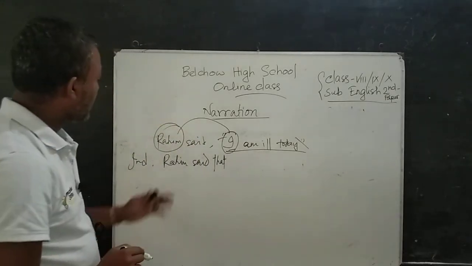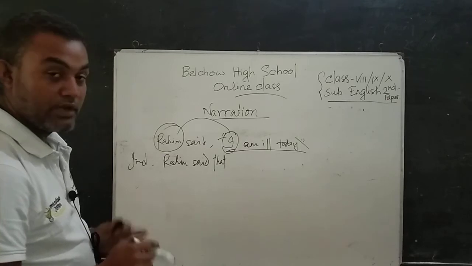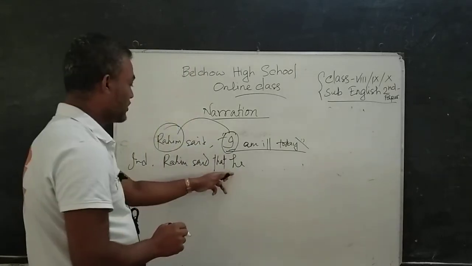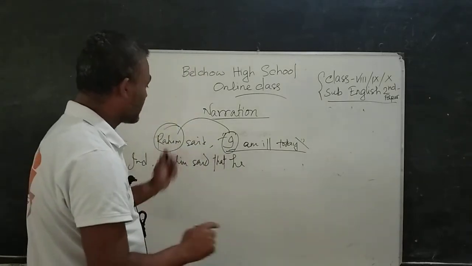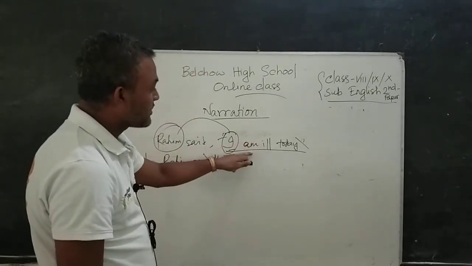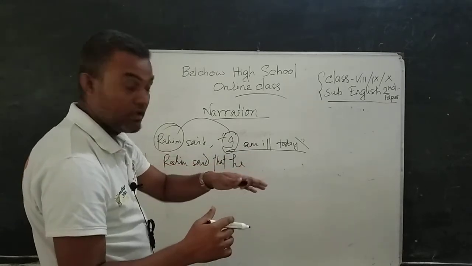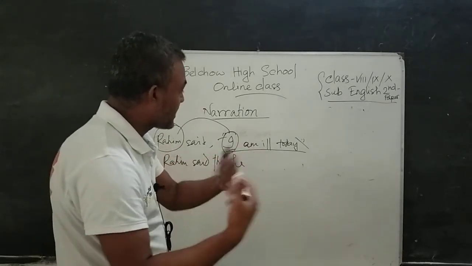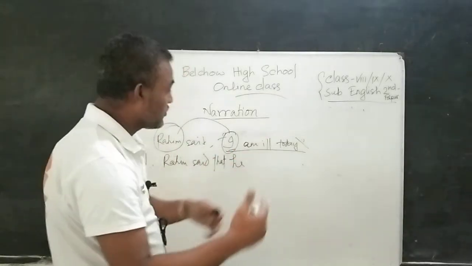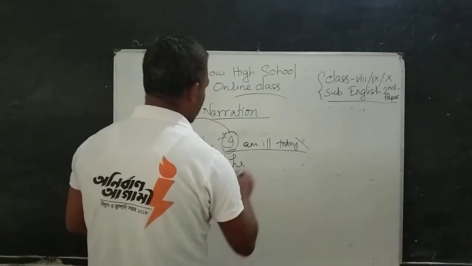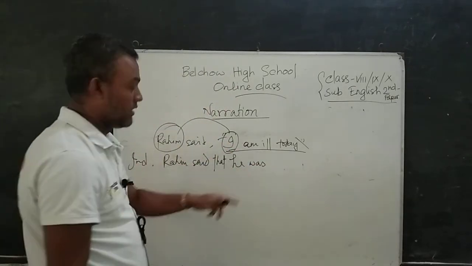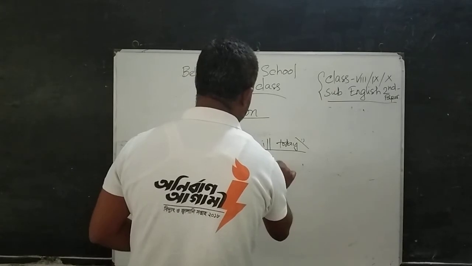Here you can see Rohim has been used as a reporting verb, so we can use he instead of Rohim. He, the pronoun, indicates Rohim. Then we have to change the auxiliary verb of this sentence. That means we have to change the sentence into past indefinite tense. It is present indefinite and it will be turned into past indefinite. For past indefinite tense, we have to write was or were instead of am, is, are. The rest of the part of the sentence will not be changed.